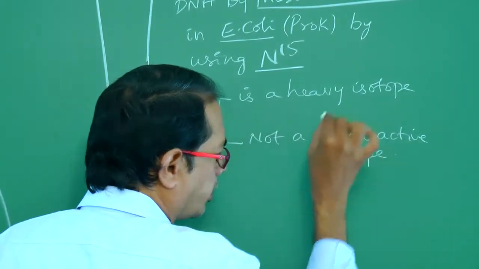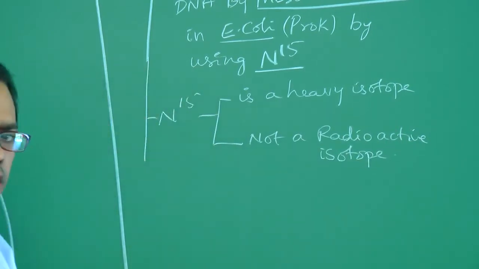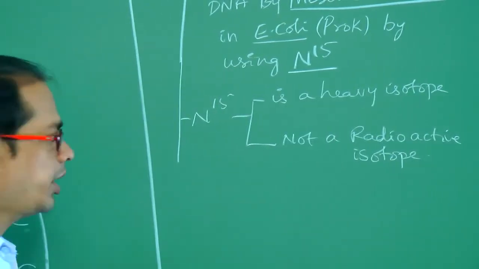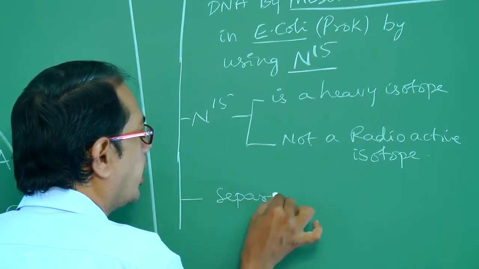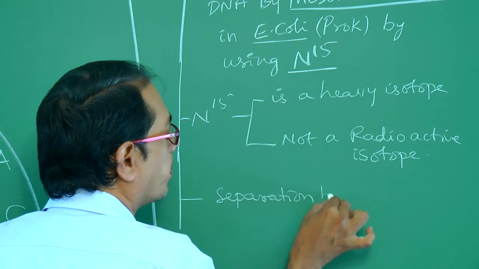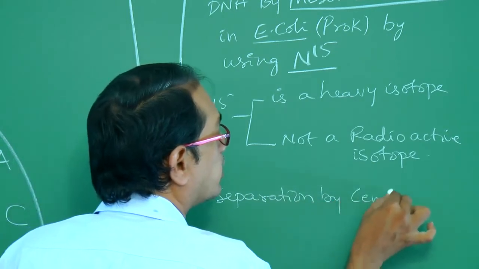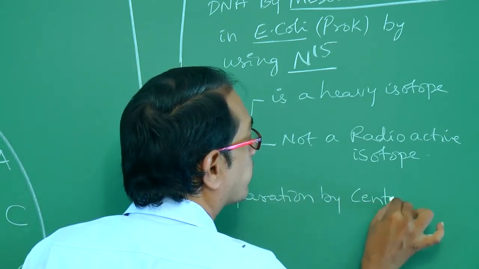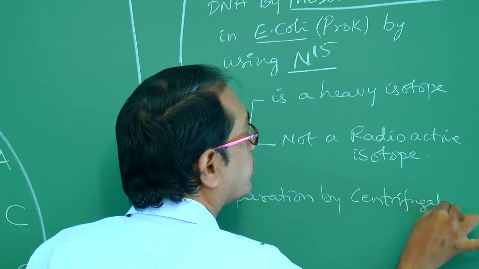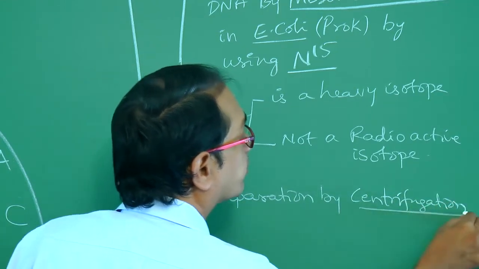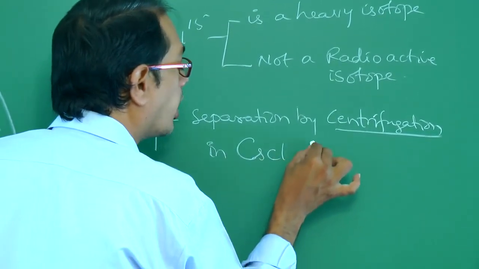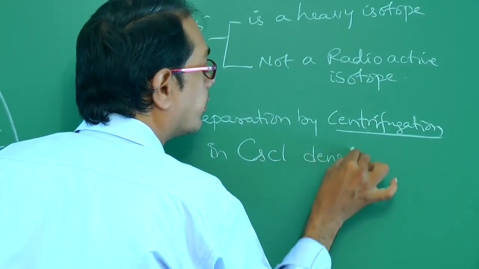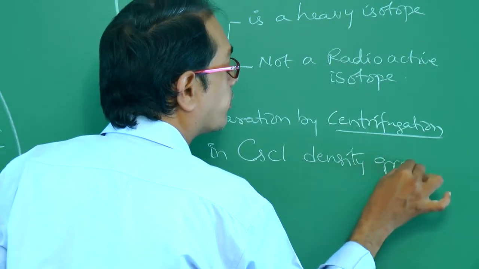The separation of DNAs can be done by centrifugation in a cesium chloride density gradient.